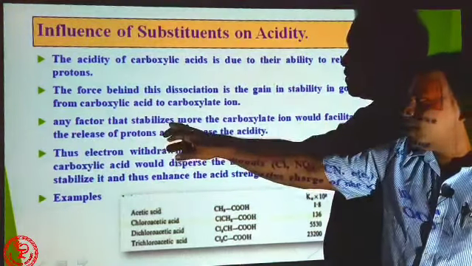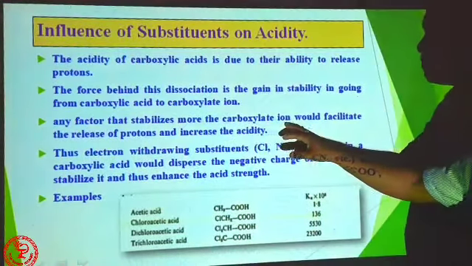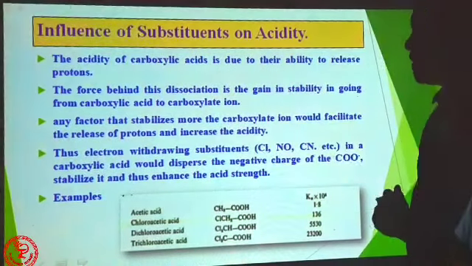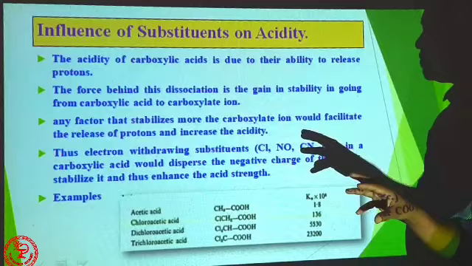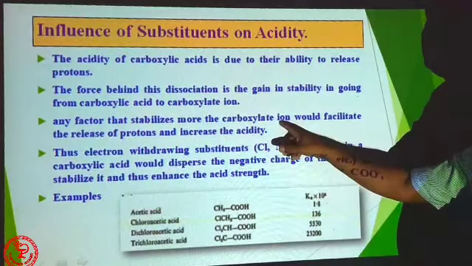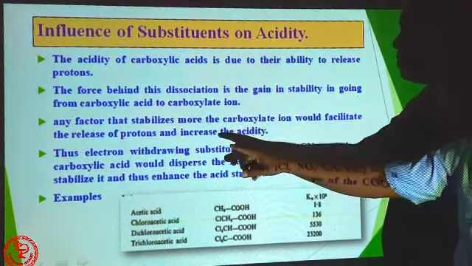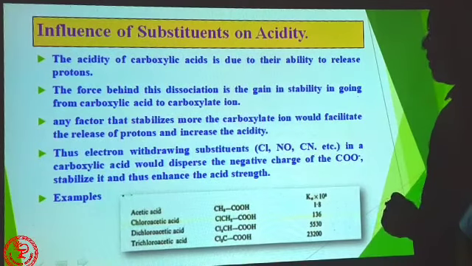Any factor that stabilizes more the carboxylate ion would facilitate the release of proton and increase the acidity. So those factors which stabilize carboxylate ion facilitate the release of proton and increase acidity.